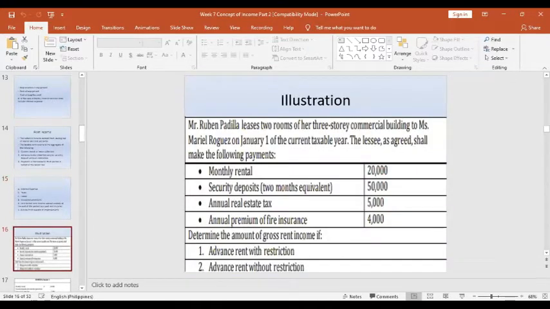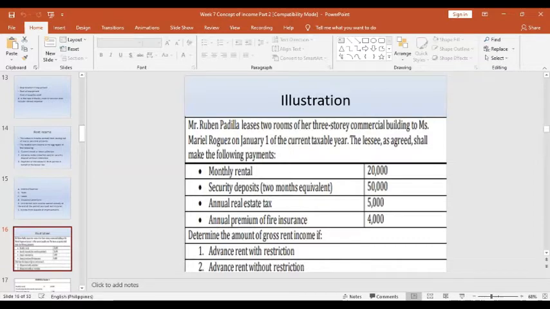Okay, so let's have another illustration about the rent income. Mr. Ruben Padilla leases 2 rooms of his 3-story commercial building to Ms. Mariel Roges on January 1 of the current taxable year. The lessee, as agreed, shall make the following payments. What are those payments?